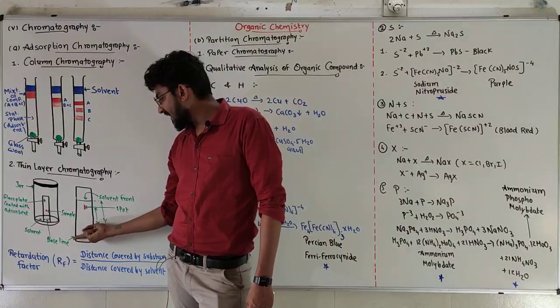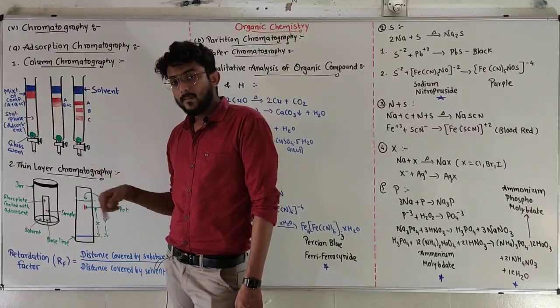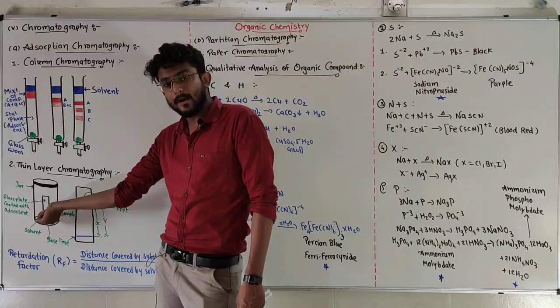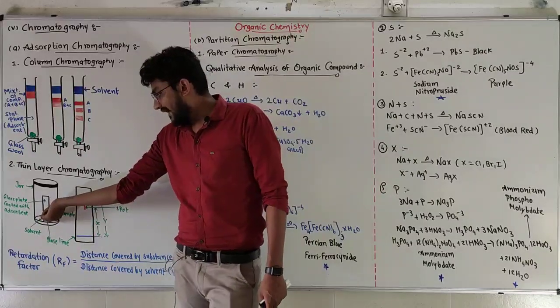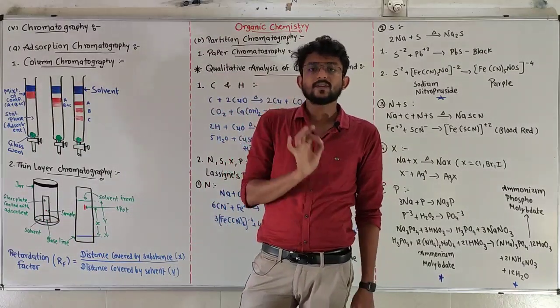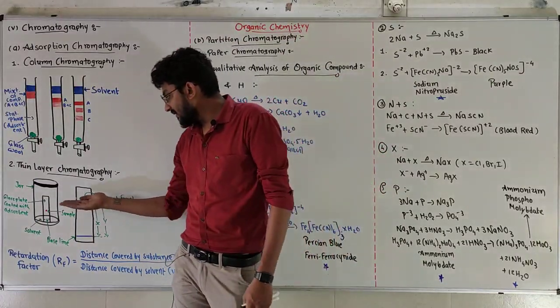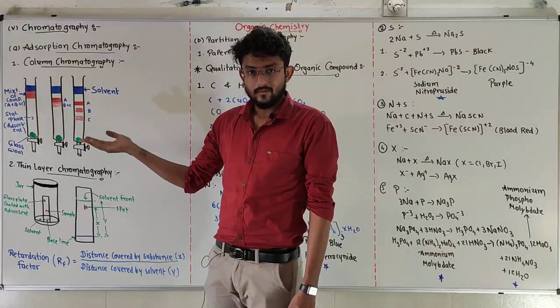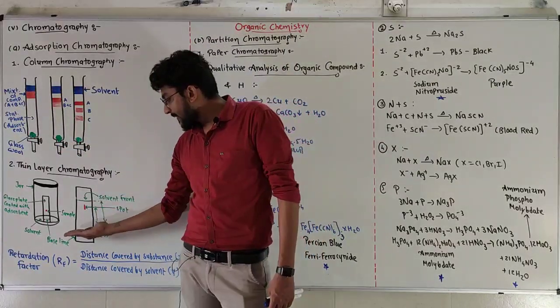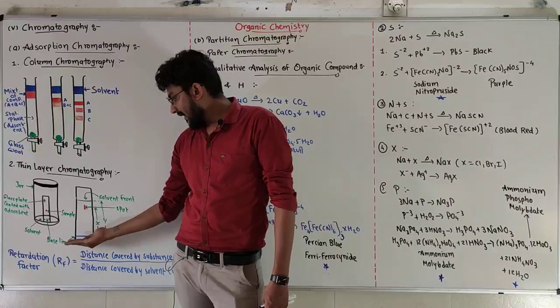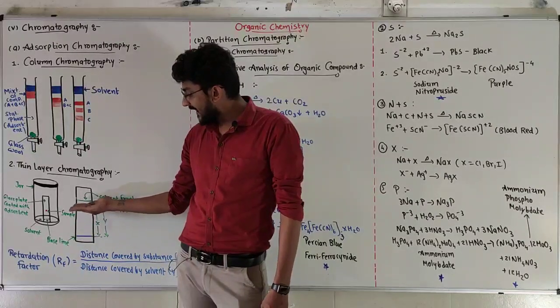So from this baseline everything will go upside, but when we start, I have put my sample organic compound mixture 2 cm up from the baseline.